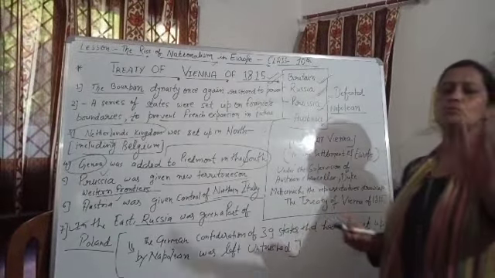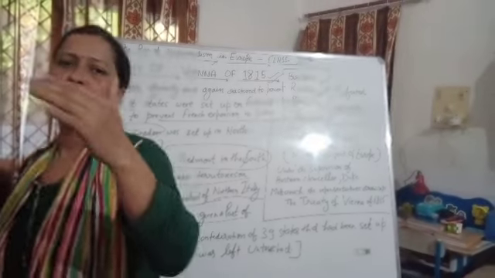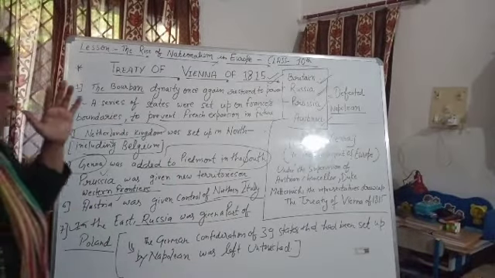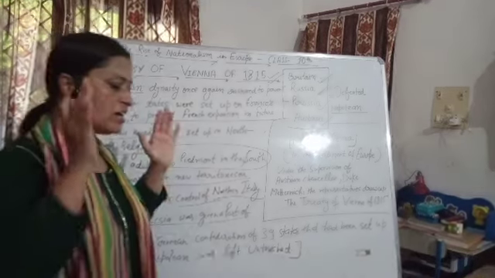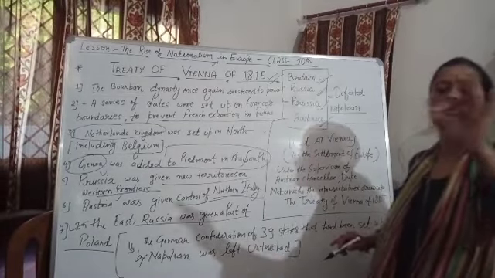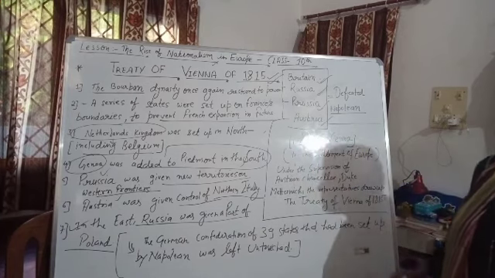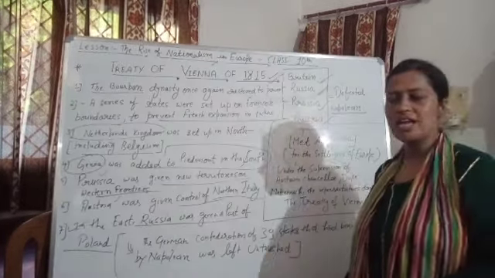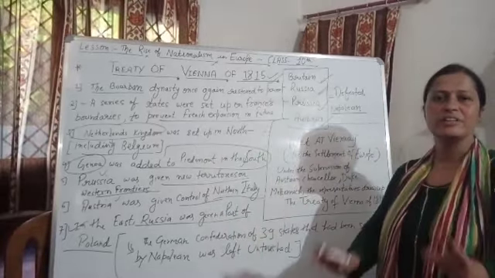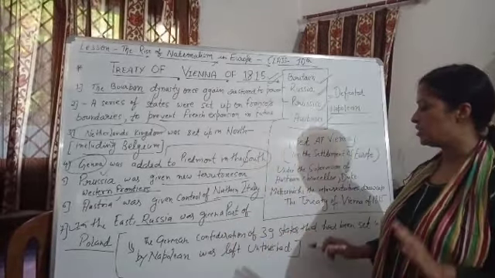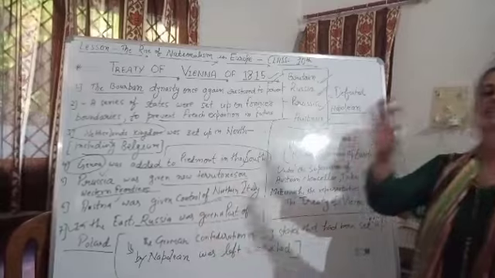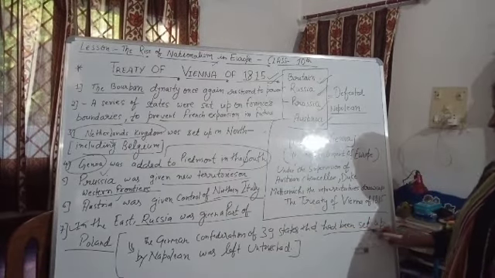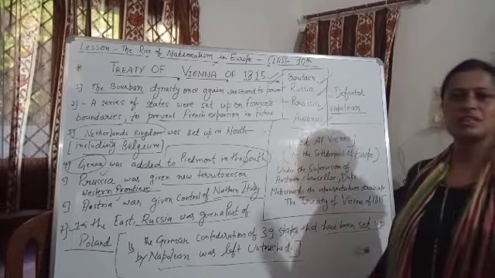Next, one of the most important things in this treaty: the German Confederation of 39 states that Napoleon had set up was kept untouched. The Treaty of Vienna of 1815 was hosted under the supervision of the Austrian Chancellor Duke Metternich. Okay, they didn't interfere in the German Confederation of 39 states politically, administratively or territorially. They left untouched this area that had been set up by Napoleon.